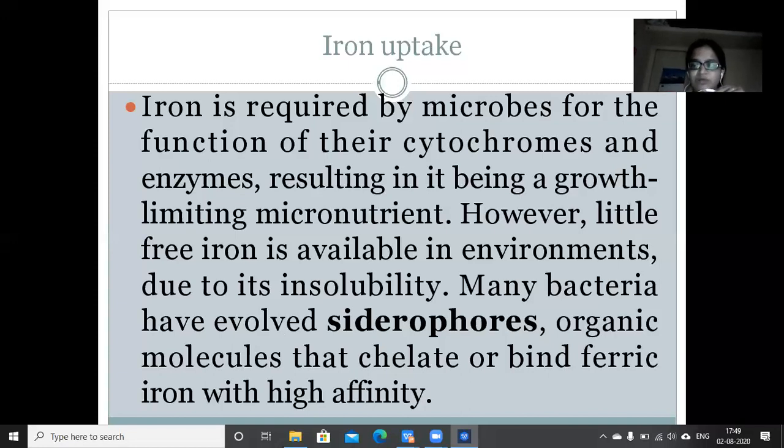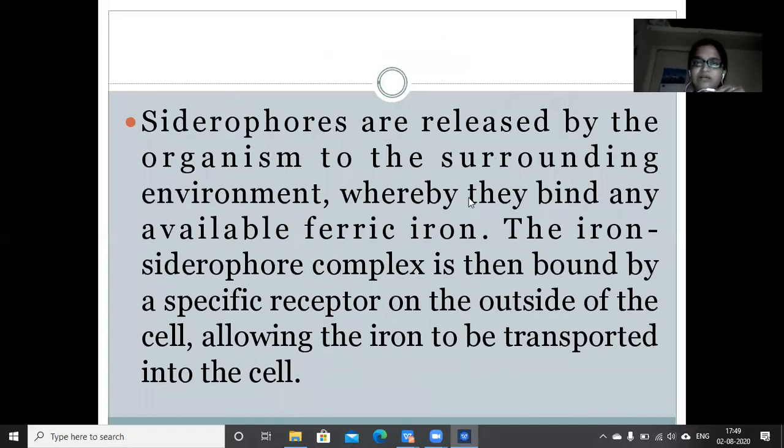So these proteins are also called siderophores. Now these siderophores are released by the organism to the surrounding environment, whereby they bind any available iron. The iron siderophore complex is then bound by a specific receptor on the outside of the cell, allowing the iron to be transported into the cell.